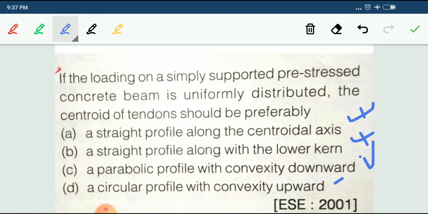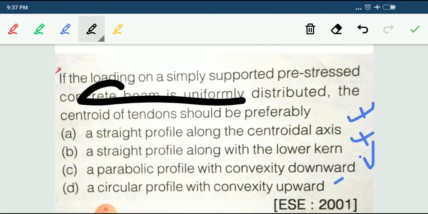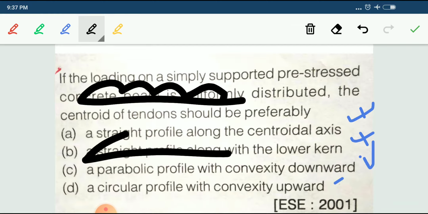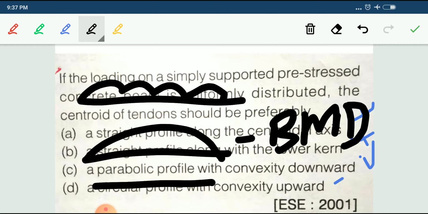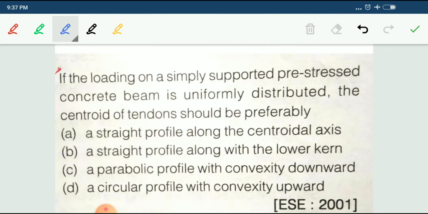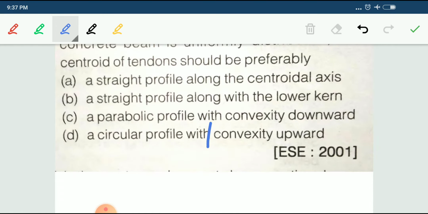You should already know what load balancing is. According to the load balancing concept, the cable profile is always the mirror image of the BMD. If the BMD is convex outward, the mirror image will be convex downward. So the parabolic profile with convexity downward is the correct answer. C is the correct answer for this question.